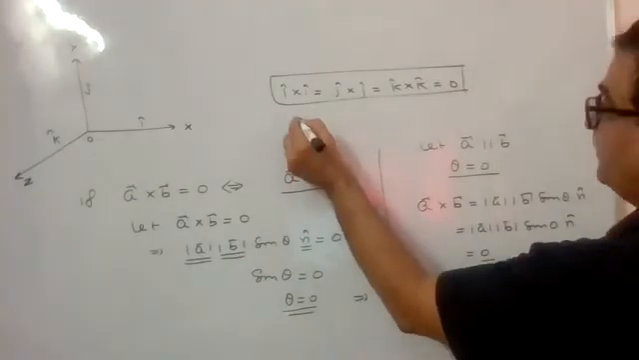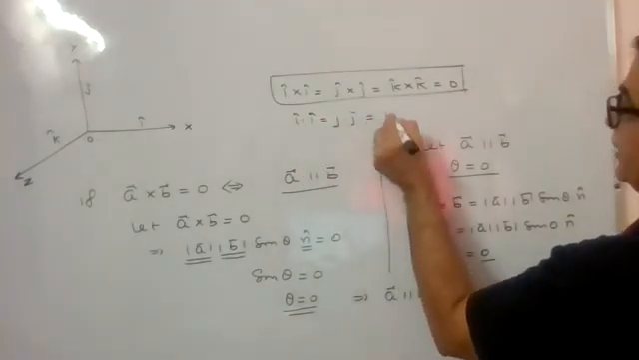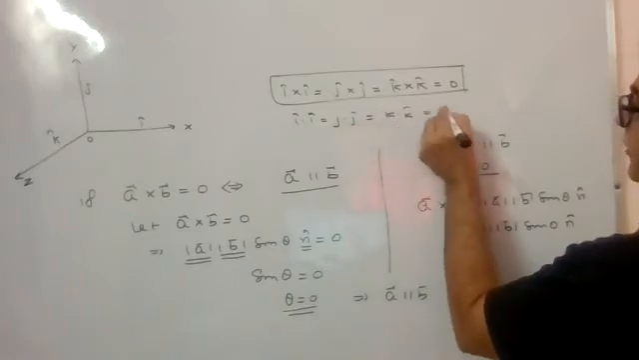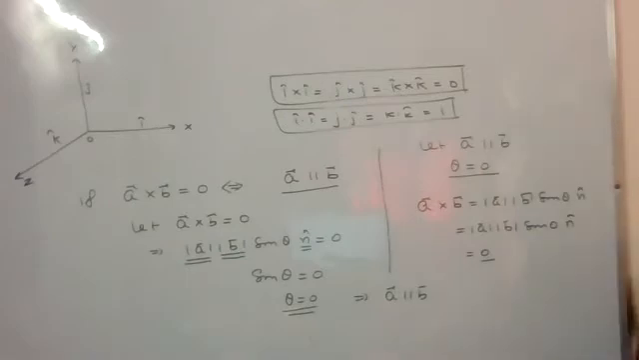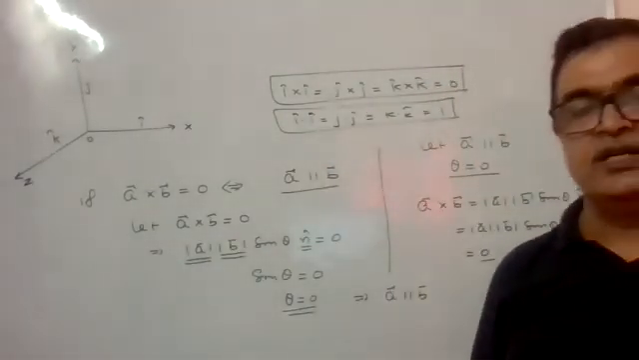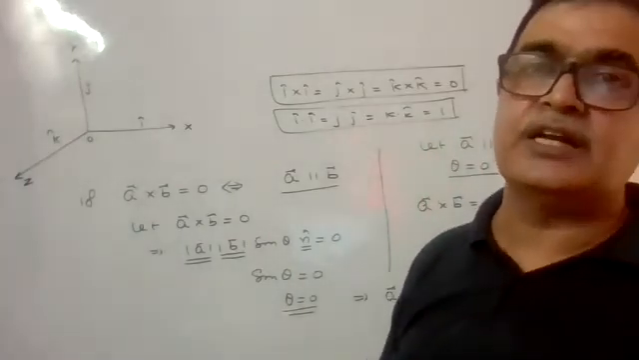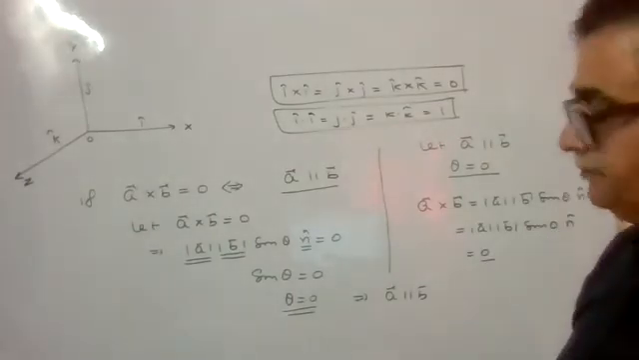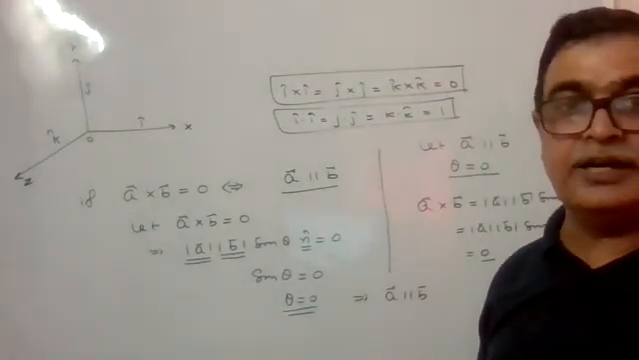k cross k, that will also be 0. अगर याद हो तो डॉट प्रोडक्ट में क्या होता था? i dot i, j dot j, k dot k, this all come out to be 1. ये डॉट प्रोडक्ट में होता था, but क्रॉस प्रोडक्ट में they will be 0. i cross i, j cross j, k cross k, all will be 0. Why? Because they are parallel vectors. Is it clear?